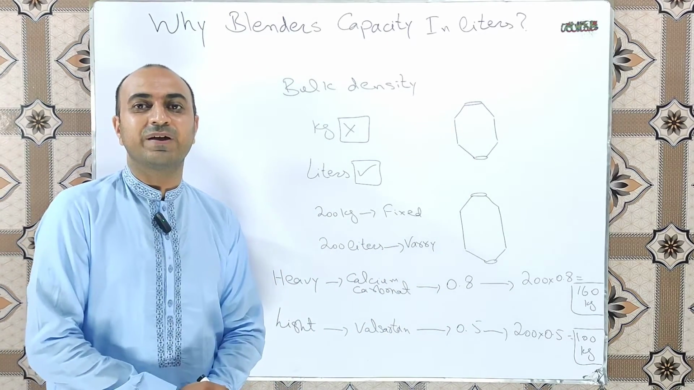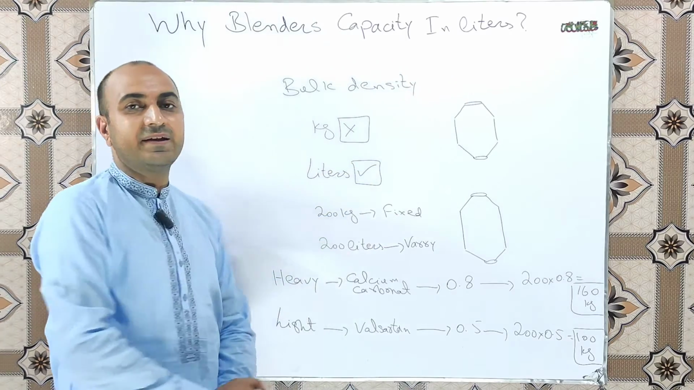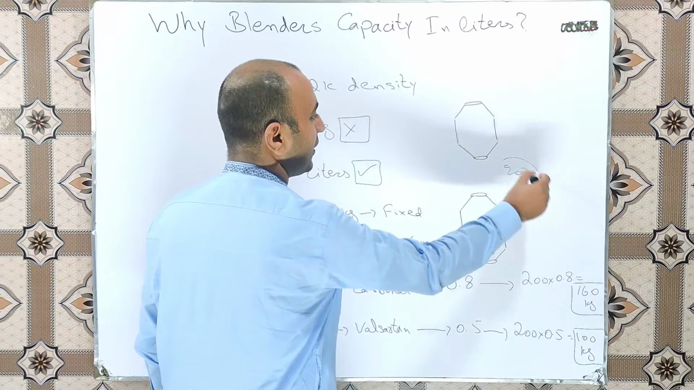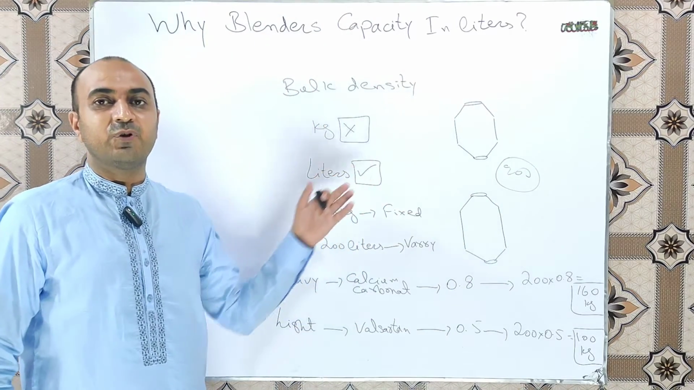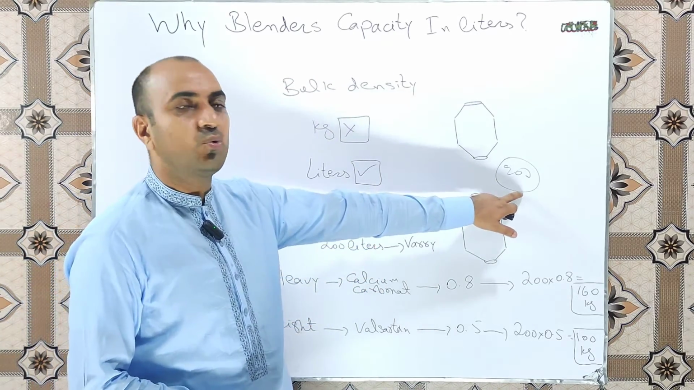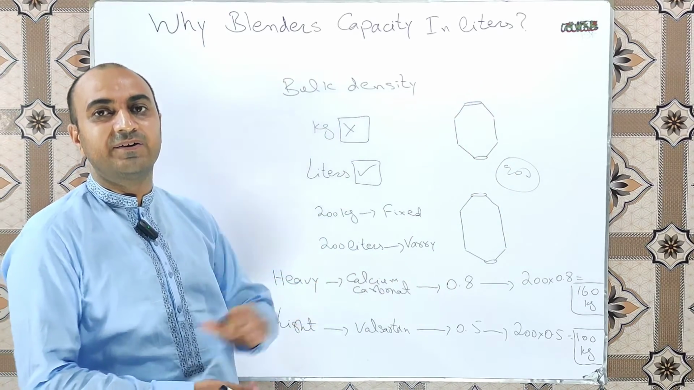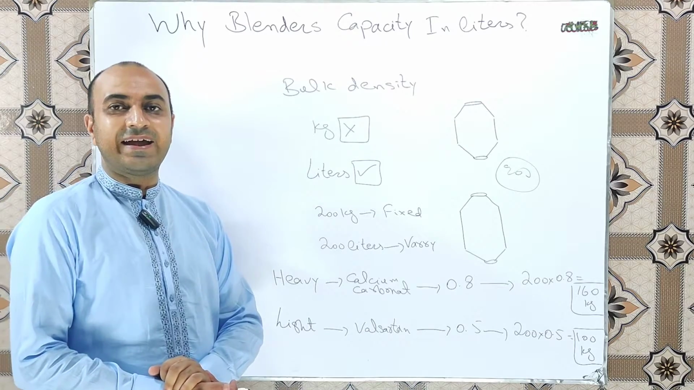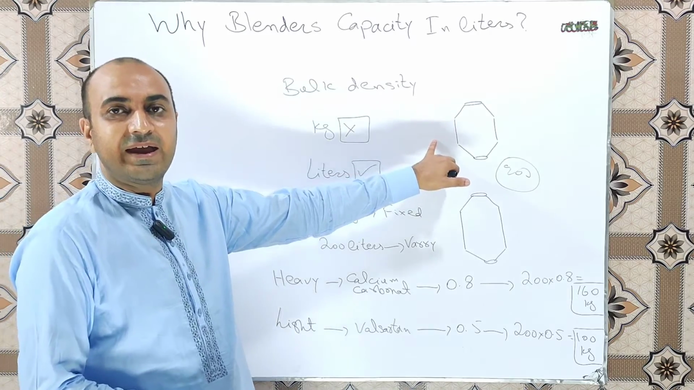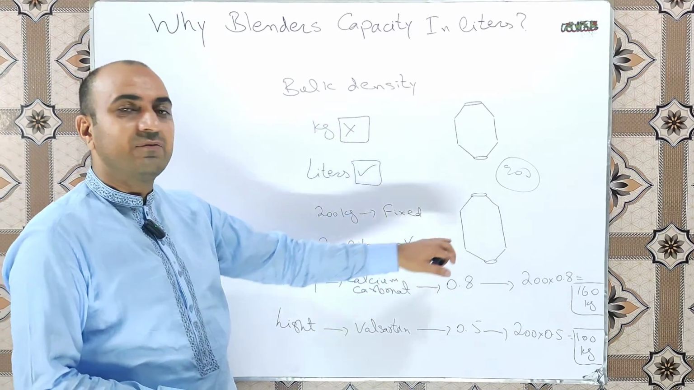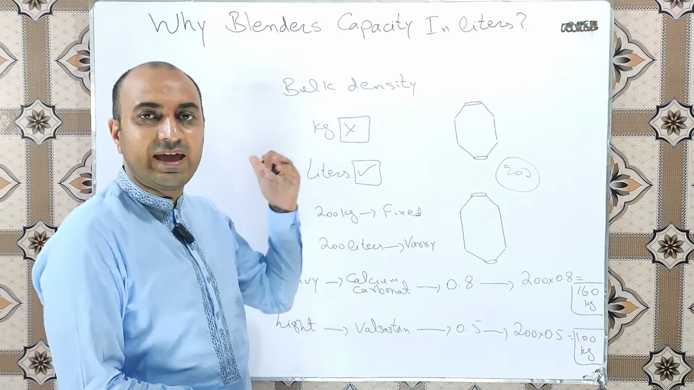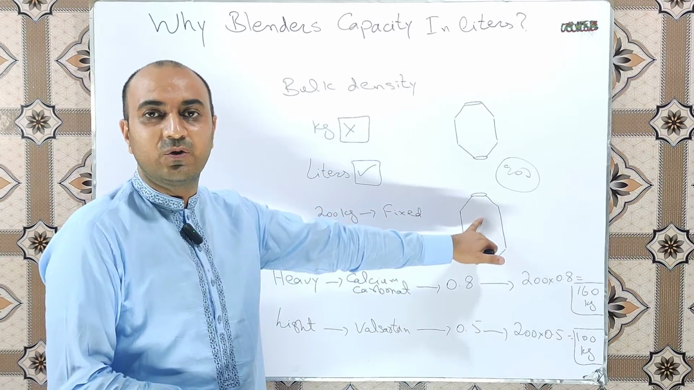So suppose that we mention that our double cone blender has a capacity in kilograms, like 200 kilogram. It means that we claim that any material can be added up to 200 kilogram in these blenders. But when we add aerosol, it will take only 10 to 20 kilograms and it will be filled. And when we add any heavy material like lactose, maybe we can add up to 200 kilogram.